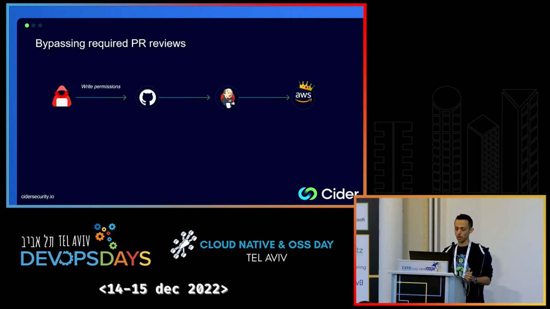So the objective of the attacker is to deploy a malicious app to AWS. He will probably try to push his malicious app to the main branch, and from there it should automatically reach the cloud. But it might not be so straightforward, because probably there are branch protection rules in place preventing him from directly pushing code to this protected branch. The attacker can try and do something else. He can create a pull request. That would fail. The attacker can create a pull request, but the possibilities here are pretty limited, right?